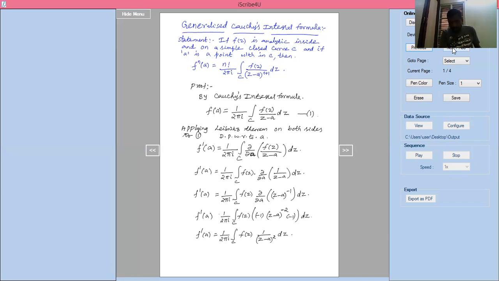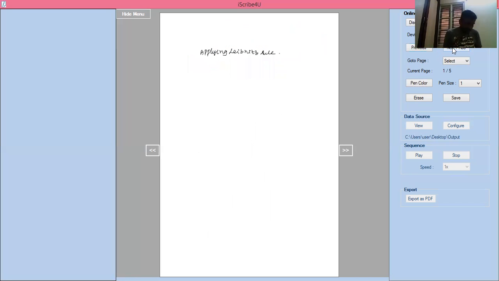Now, if you differentiate, f dash of a will become f double dash of a equals 1 by 2 pi i into integration of c into f of z into dou by dou a of 1 divided by z minus a whole square into dz.